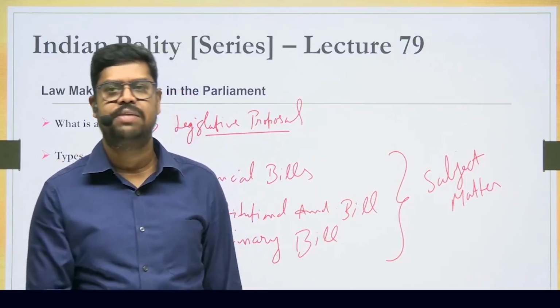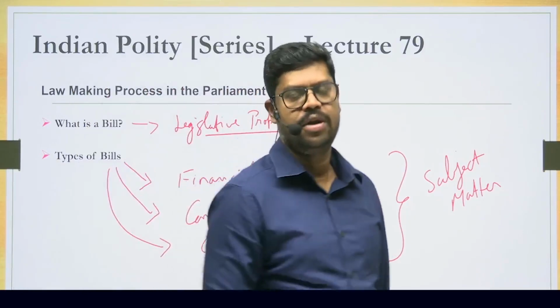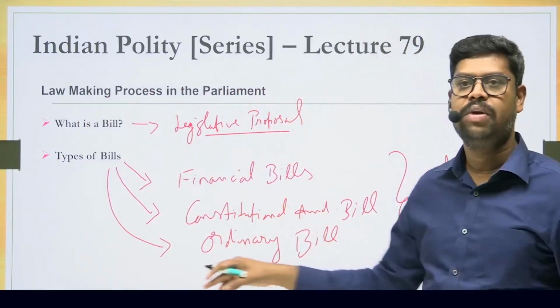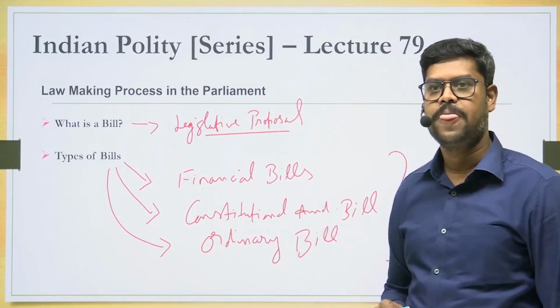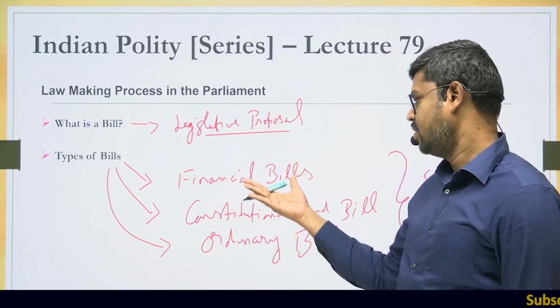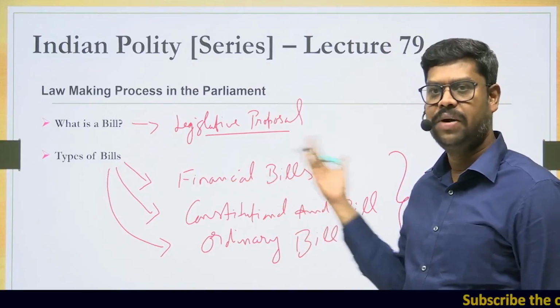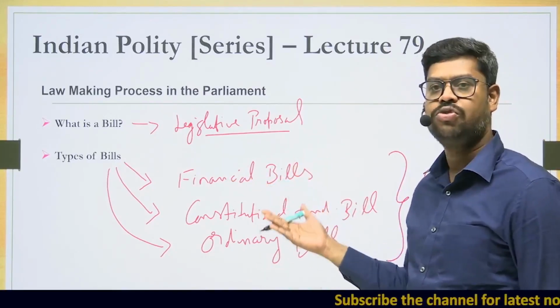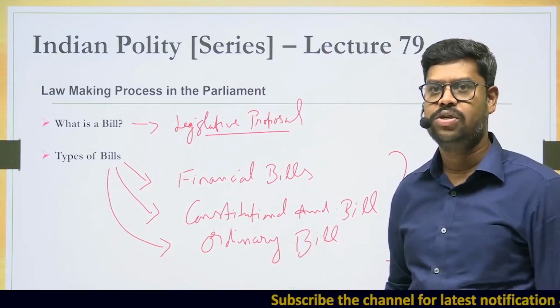So depending upon the subject matters, the bills can be classified into what is called a financial bill, a constitutional amendment bill, and what is called an ordinary bill. So you'll have to understand how the bills, depending upon subject matter, are classified: financial bills, constitutional amendment bill, and also what is called an ordinary bill.